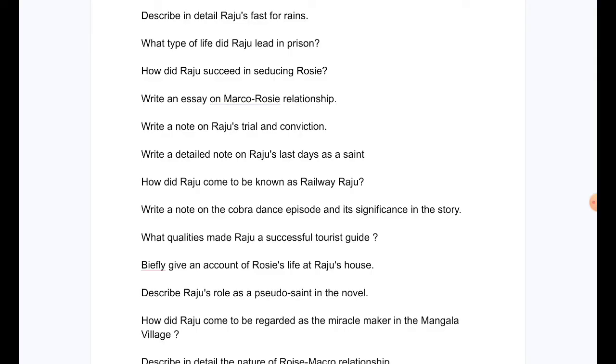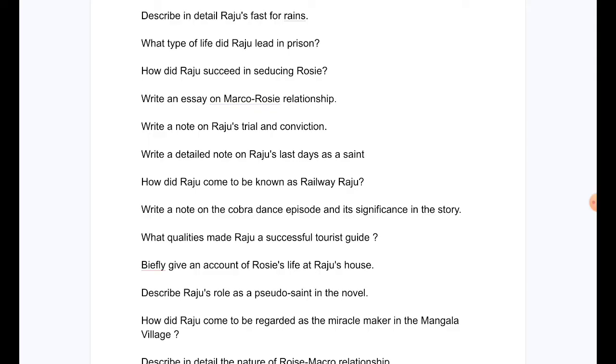Write an essay on Marco-Rosie relationship. Write a note on Raju's trial and conviction. Write a detailed note on Raju's last days as a saint. How did Raju come to be known as Railway Raju? Write a note on the Cobra dance episode and its significance in the story.